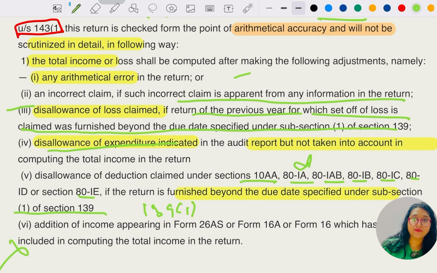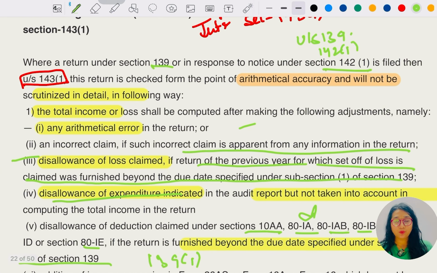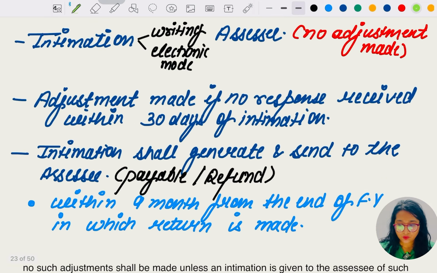After the return is filed under section 139 and 142 subsection 1, the return is checked by the software, which tells about any arithmetic error, any expenditure claimed, or any losses claimed which were not actually allowed but the assessee has claimed in his total income. In that case they would be disallowed. Hope everything up to this was clear. So this was about this section.